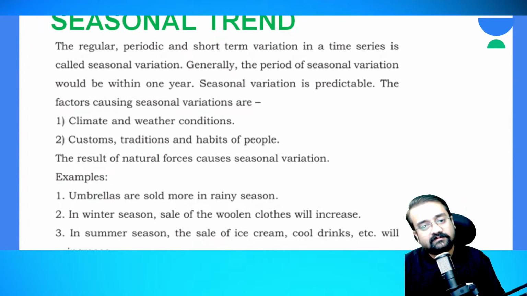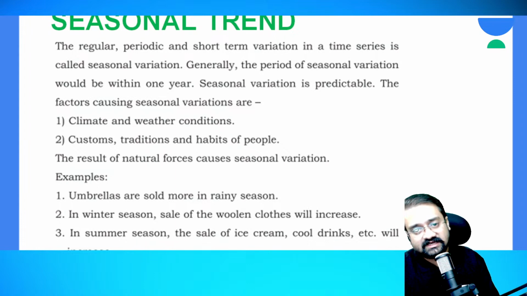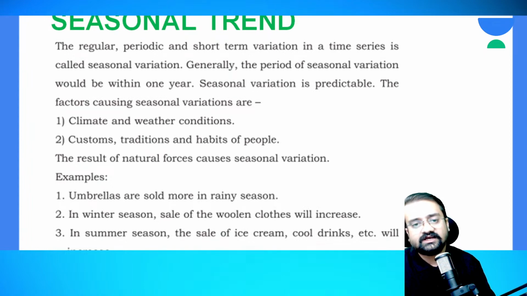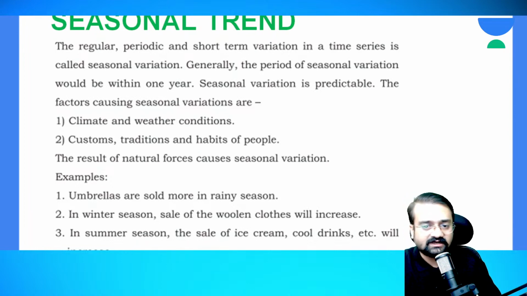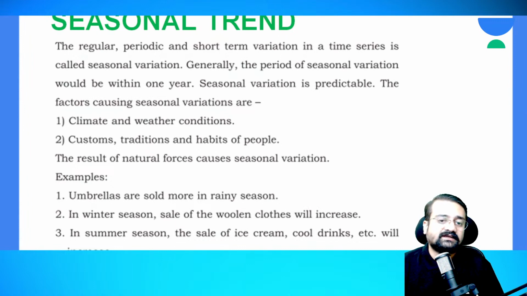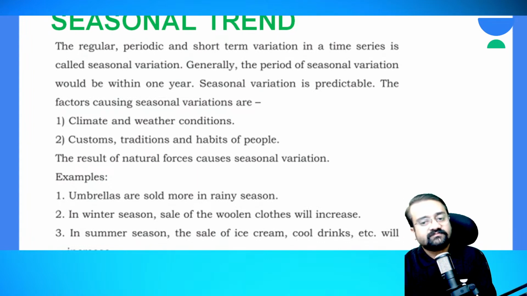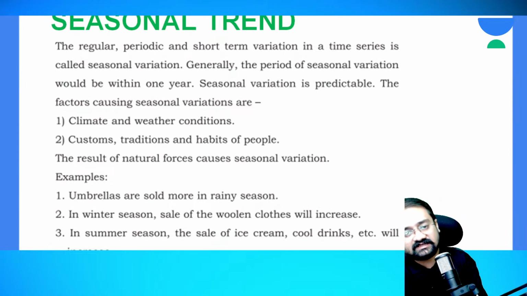Due to climatic conditions and weather conditions, there may be changes in the trend. Next one, because of the customs, traditions and habits of the people, there may be a seasonal trend. Okay. So the result of natural forces causes seasonal variation. Because of natural forces change, there is a seasonal trend.